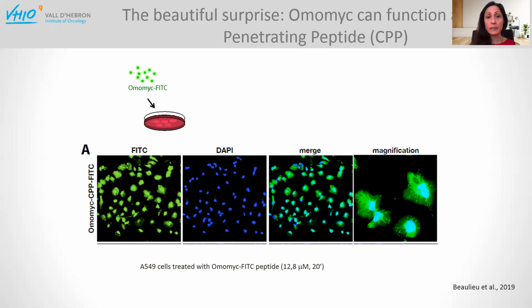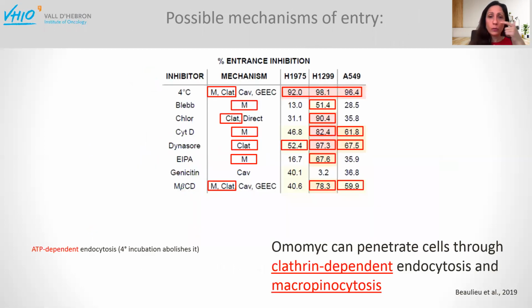as a postdoc to my lab, and Marie-Ève started producing MYC as a recombinant protein instead of as a transgene. And to our really pleasant surprise, we saw that when we added MYC, in this case labeled fluorescently with FITC, MYC was able to penetrate quickly the cells and reach their nuclei, exerting its anti-MYC activity. It would do so through different mechanisms of entrance. We used several endocytosis inhibitors, and we showed that MYC can penetrate cells through mainly clathrin-dependent endocytosis and macropinocytosis, but there are other mechanisms as well.